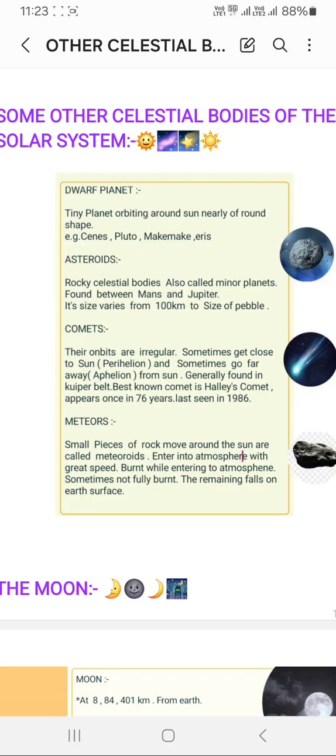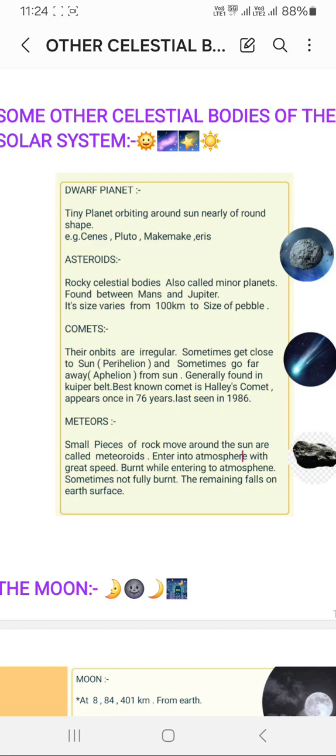How did the asteroids form? They are believed to be the remnants from when the solar system was formed 4.6 billion years ago, and they are airless bodies. They are rocky bodies. They have no air. These are the asteroids, and they are found between Mars and Jupiter.